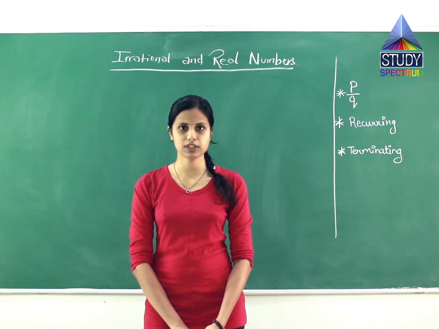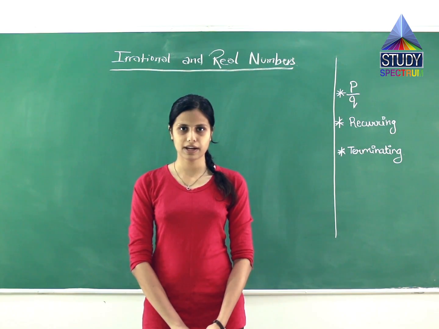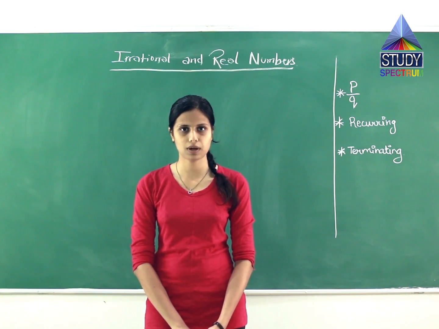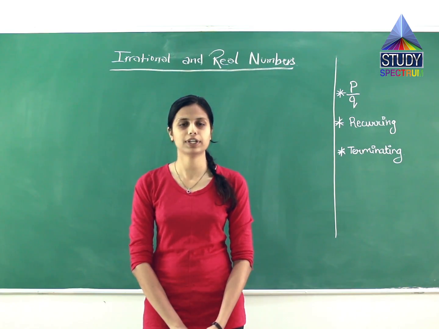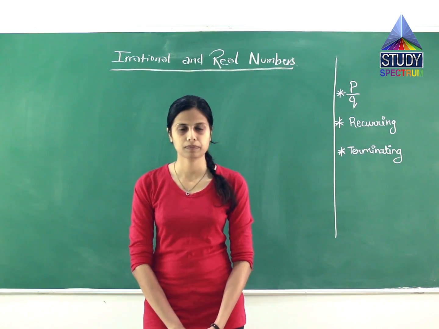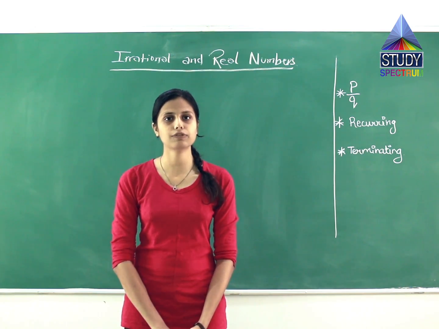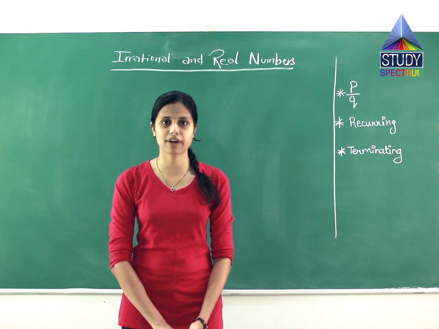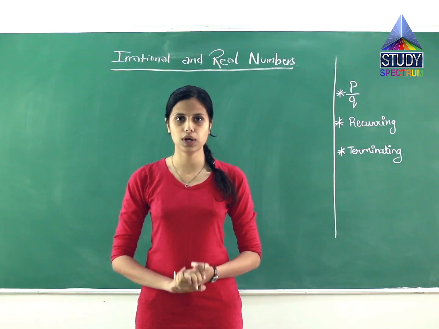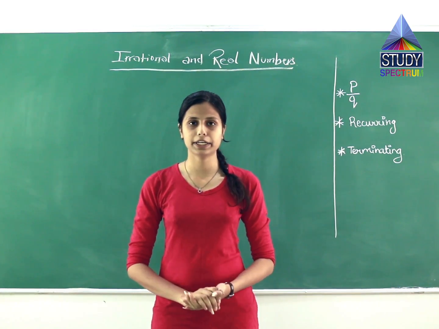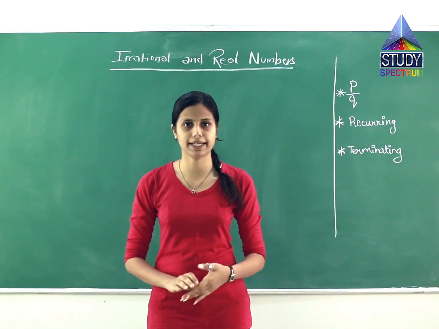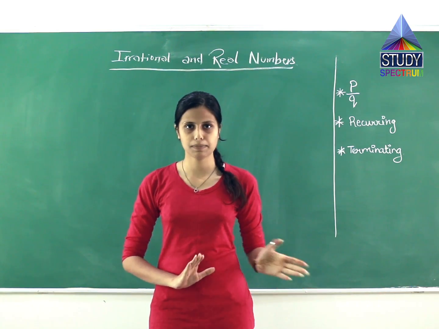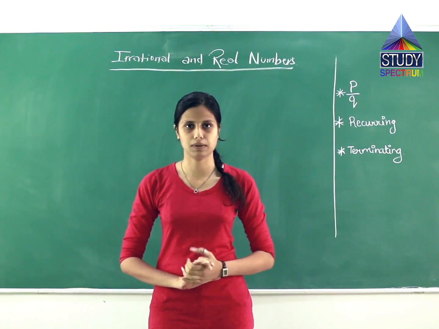Today we are going to start with a chapter called irrational numbers and real numbers. In this chapter we are going to study what is a rational number, what is an irrational number, and what is a real number. A real number is a bundle of all numbers which includes rational, irrational, whole numbers, and natural numbers. It includes all numbers, positive, negative, fractional, and all types of numbers are classified as real numbers.